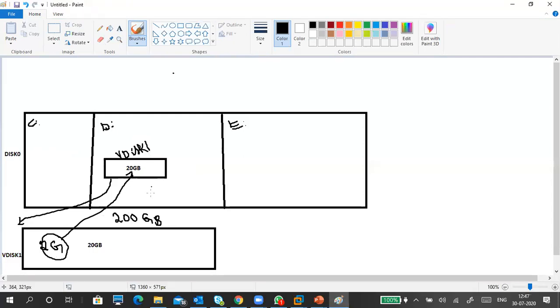I will tell the different variations also, but at present, try to understand what a virtual hard disk is. It stores in your physical hard disk, and we can store the data inside it like a normal hard disk by attaching the disk like this. So this is about your first virtual hard disk.